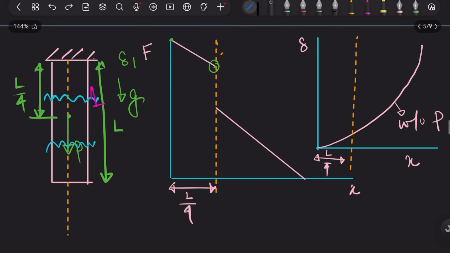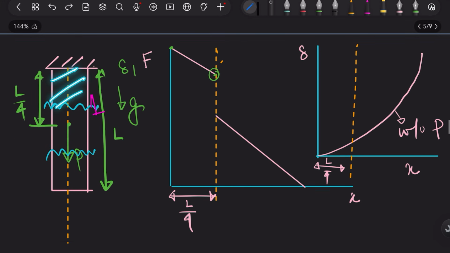Now consider a case where there is no self weight, but there is a load P at x equal to L by 4. Then what will happen?